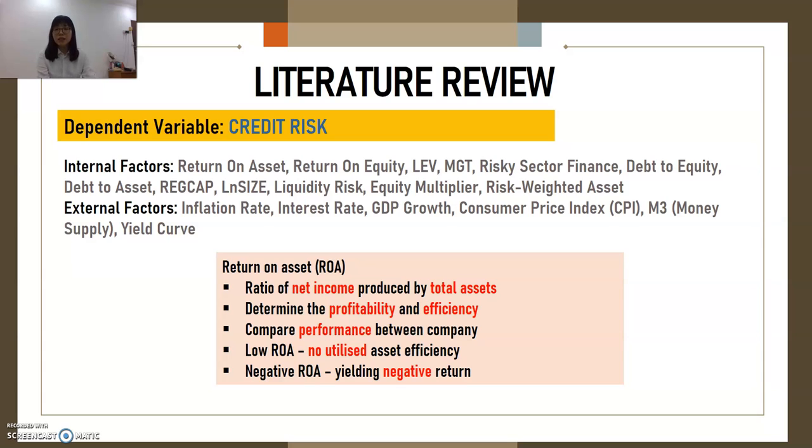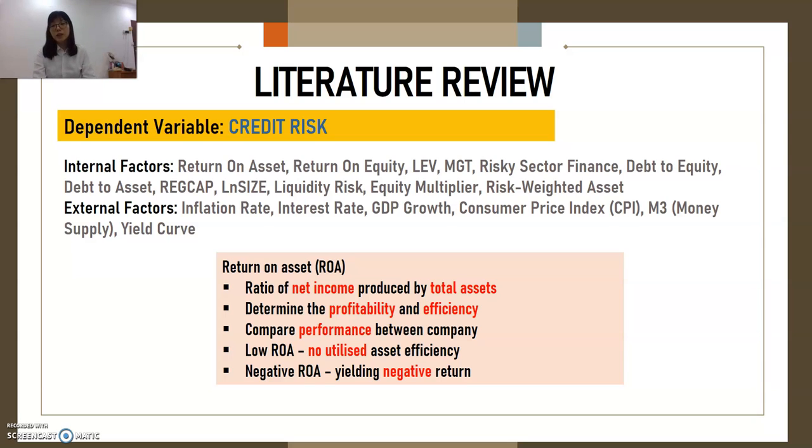So here is return on asset. The return on asset is the ratio of the net income produced by the total assets of the bank. The return on asset is also an indicator to determine the profitability and the efficiency of the bank. So we can see from the return on asset ratio whether the bank managed to generate its profit well or not. We can compare the performance between companies, but they need to be in the same industry.